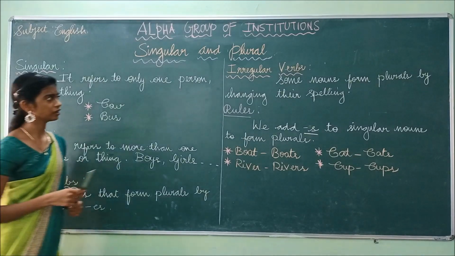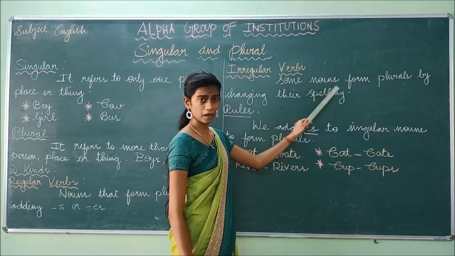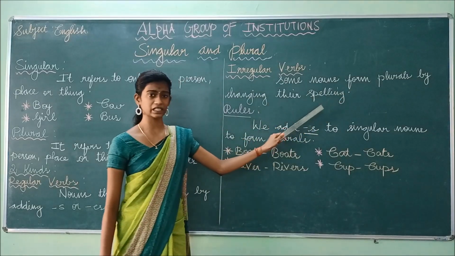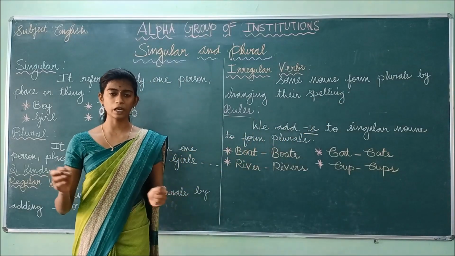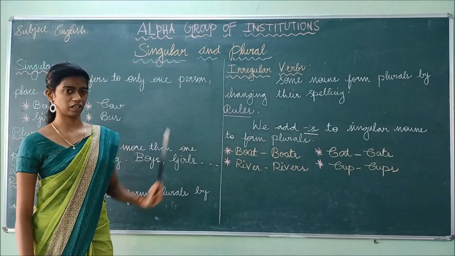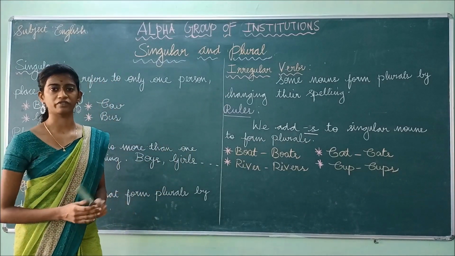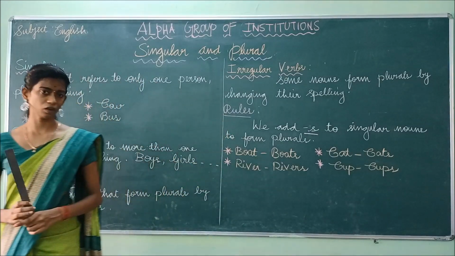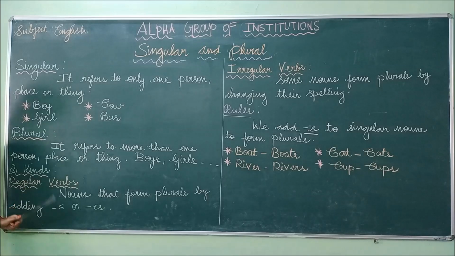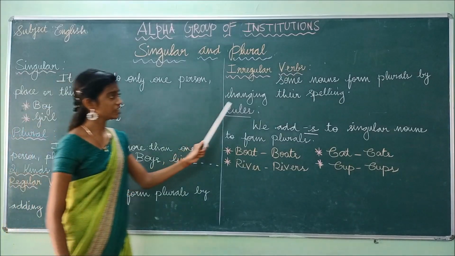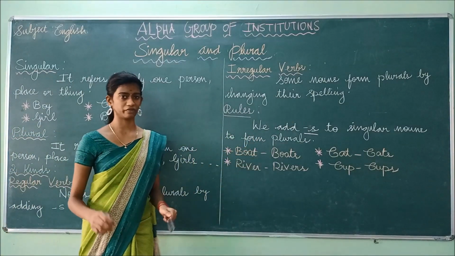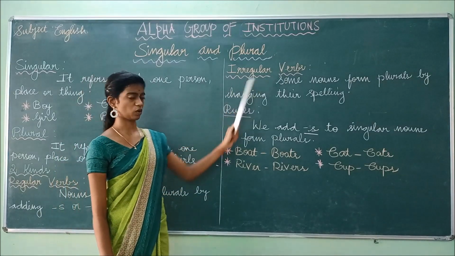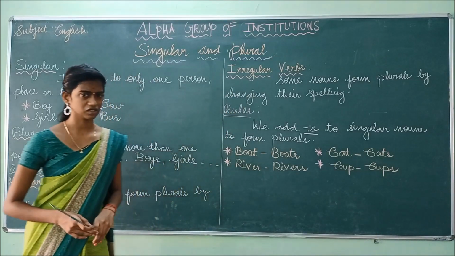And what is meant by irregular verbs? Look here. Some nouns form plurals by changing their spelling. So if we change the spelling of the singular nouns, it is known as irregular verbs. Okay, don't confuse yourself. Regular verbs are nothing but if we add either s or es. But if we change the spelling of the word to make it plural, it is known as irregular verbs. Have you understood, students?